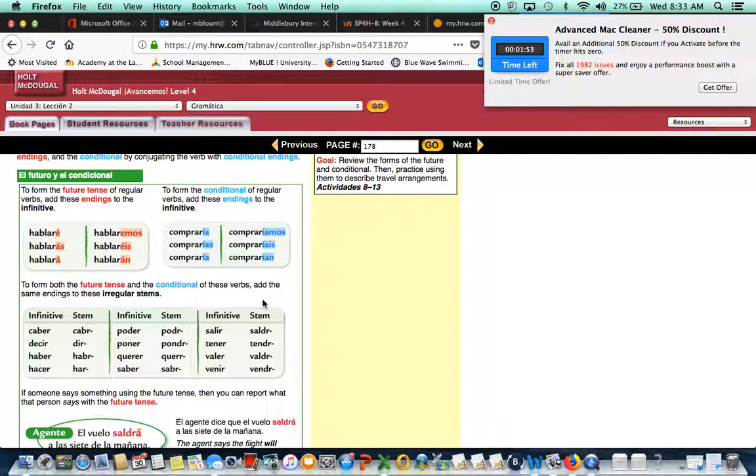All right, and then when you have to conjugate a verb in future tense or conditional tense, they can be irregular. This is the one right here, the irregular. We also call it stem changing verb. So for future and conditional, you're going to use the same stem changing verb. The only thing that is going to change is what you add. You're going to add these endings or these endings. It all depends. If you're talking about future tense, you add this one. Conditional, this one.